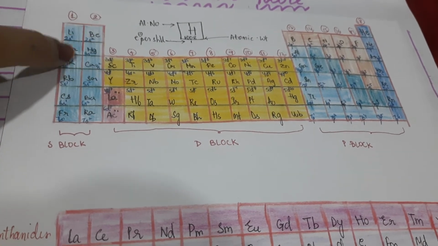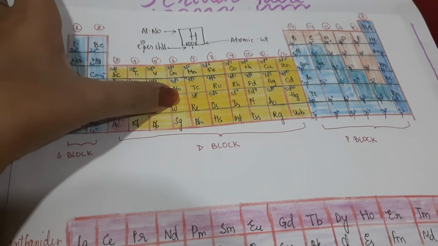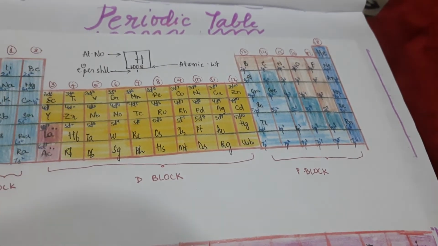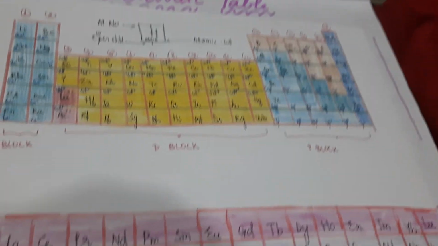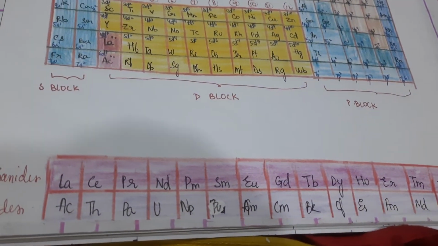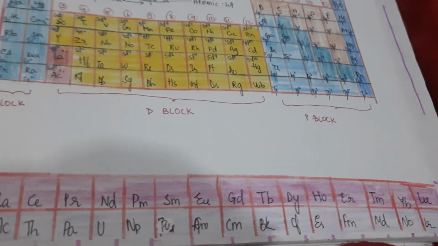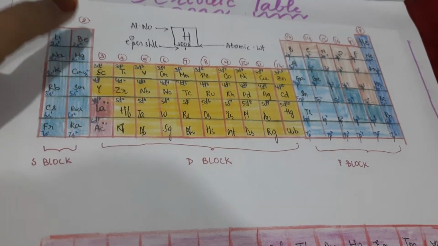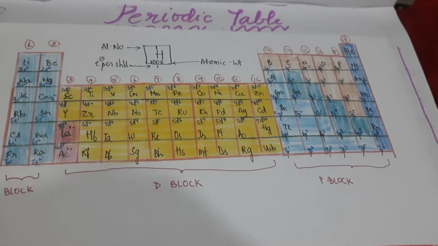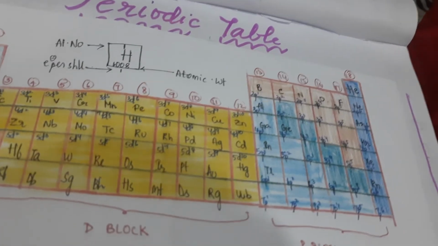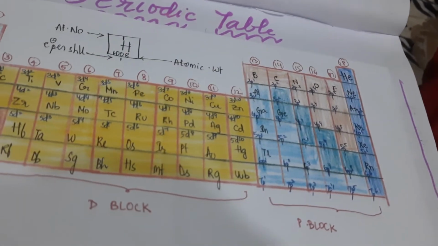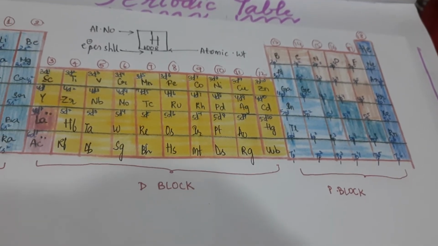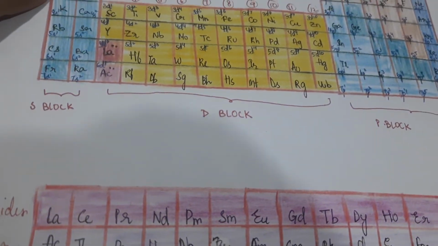So the first two groups are known as S block elements, the middle block is D block elements, and the last block has a total of six groups. That is known as P block, and the last one is lanthanides and actinides, having 14 groups and 2 periods. So S block: alkali metals, alkaline earth metals; then boron family, carbon family, nitrogen family, oxygen family, fluorine family that is halogens, and the last one is noble gases, or inert gases, or zero group elements. Then this is lanthanides and actinides, remember.